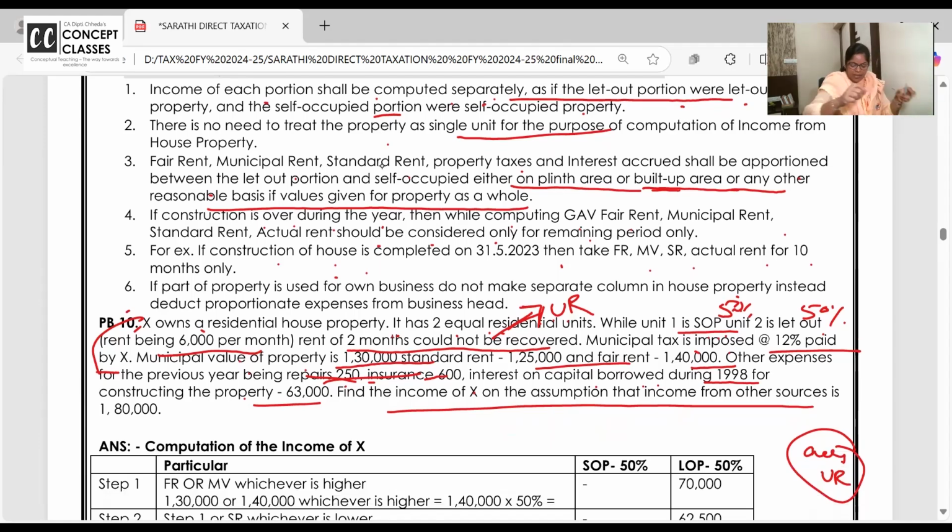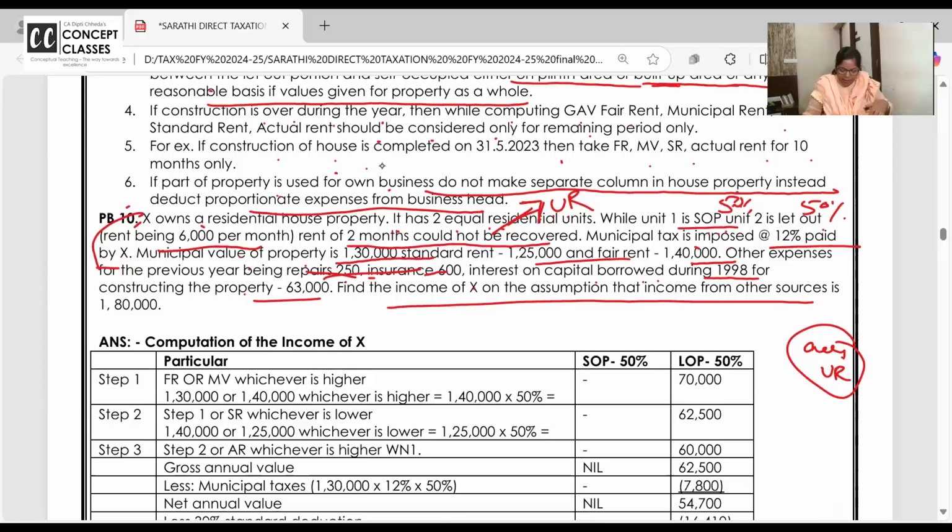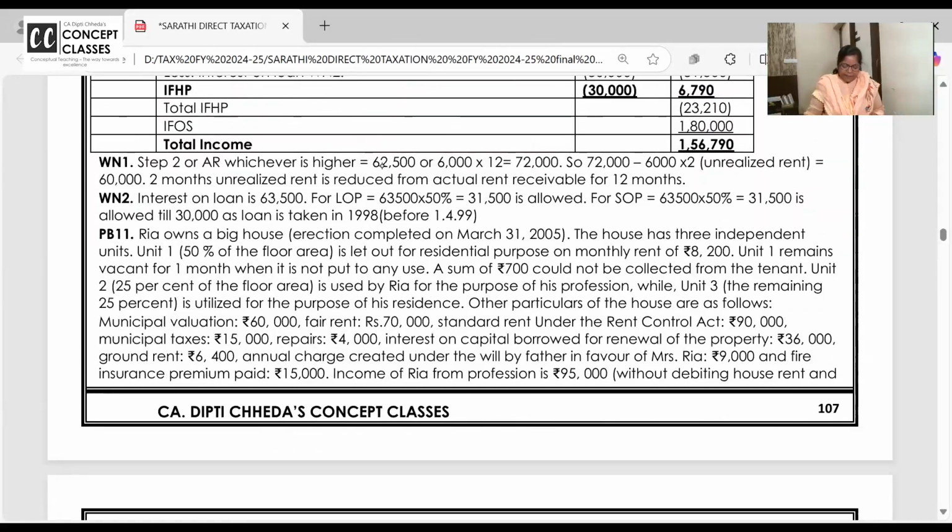One minute. Next, if part of the property is used for business, do not make a separate column. I told you it will be a blunder. Instead, deduct the proportionate expenses in the business head. Ma'am, how? Okay, now let's see.